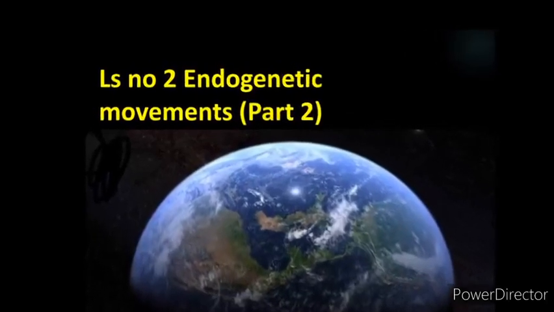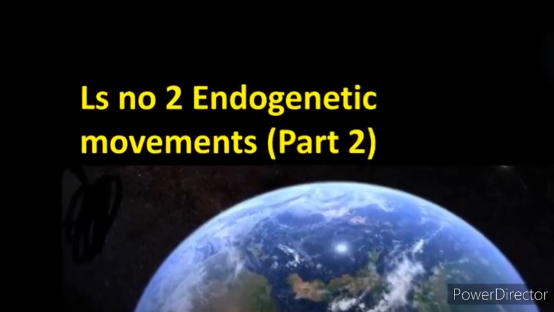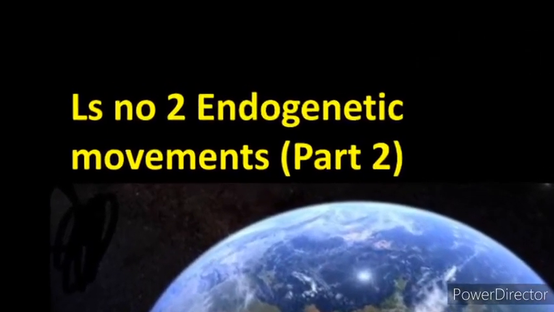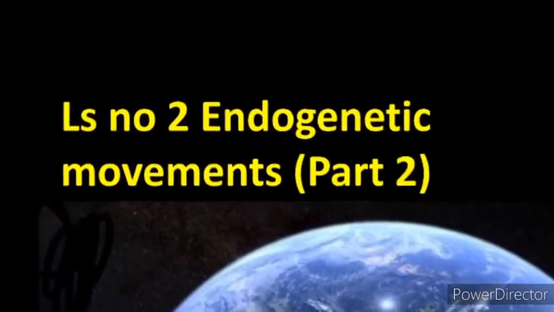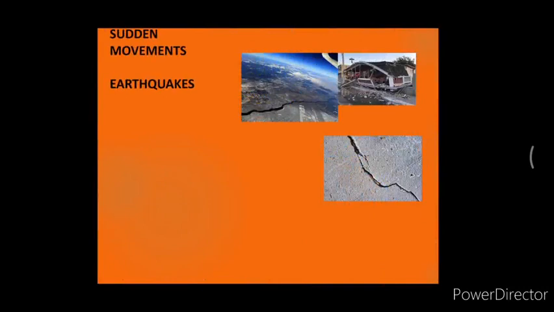Good morning, students. In the previous session, we learnt about fold mountain, block mountain, and rift valley. Now, we will study the sudden movement in part 2. Earth means the ground and quake means trembling. Earthquake is the movement of the earth's crust.